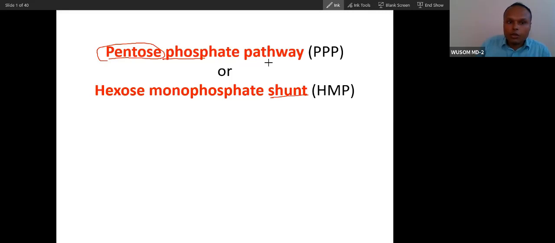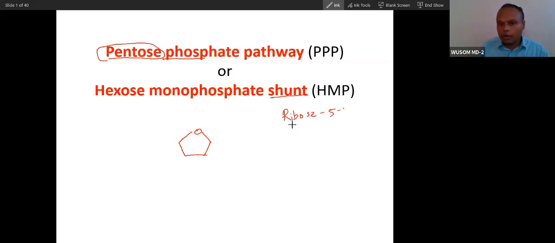You can see pentose phosphate pathway. This is the pathway where you will see pentose phosphate. Pentose phosphate means ribose, ribulose, and xylulose. If you remember the pentose sugar names, you can see ribose sugar, ribose 5-phosphate.